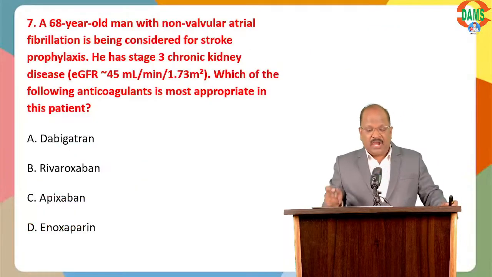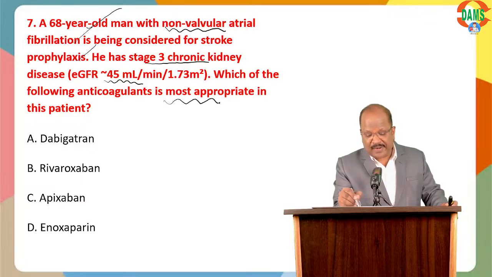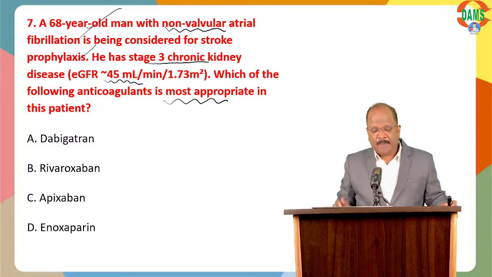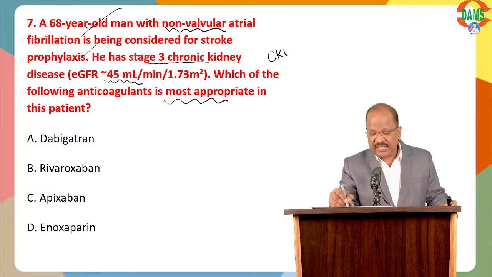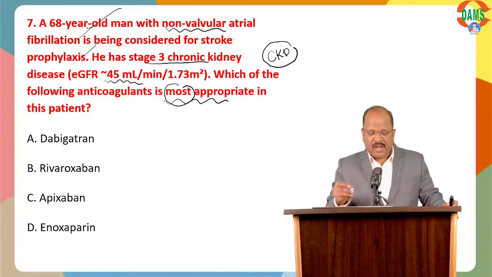Okay, now a 68-year-old man with non-valvular atrial fibrillation is being considered for stroke prophylaxis. Here, he has stage 3 CKD, GFR 45 ml. Which of the following anticoagulants is most appropriate in this patient? A little bit tough question. The patient needs prophylaxis for preventing thromboembolism, but the patient has CKD. So, which is the most preferable anticoagulant among these options? Ready? Go one by one.